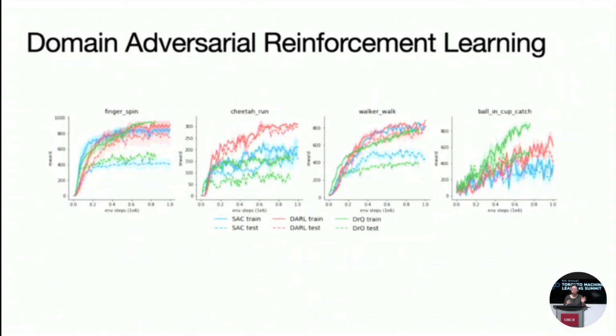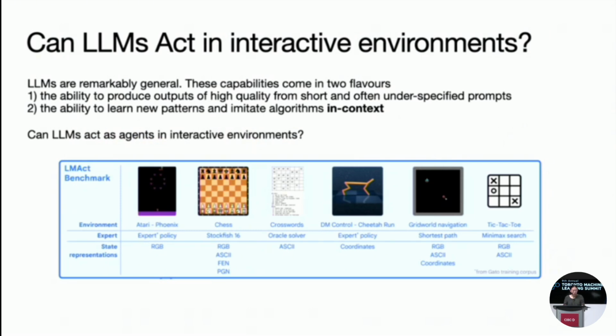So these are all old school RL, where we train policies from scratch. We tweak these individual layers. So when LLMs came about, we were wondering if LLMs can act in interactive environments. LLMs are remarkably general, and these capabilities usually come in two flavors. One is the ability to produce outputs of high quality from short and often underspecified prompts. And another is the ability to learn new patterns and imitate algorithms in context. This is what people call in-context learning.